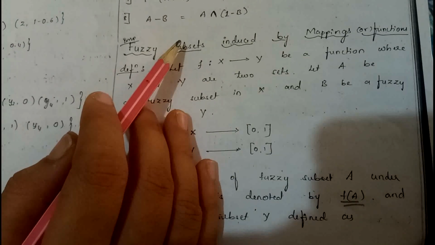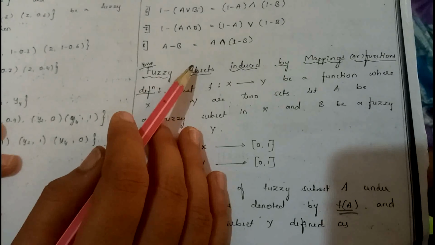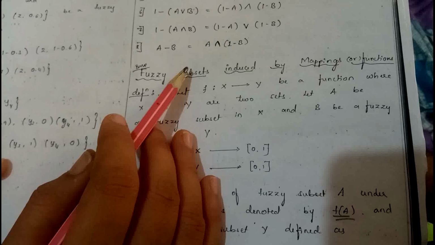This is all about the definition of image and inverse image of the fuzzy subset and some important theorems on image and inverse image of the fuzzy subsets.